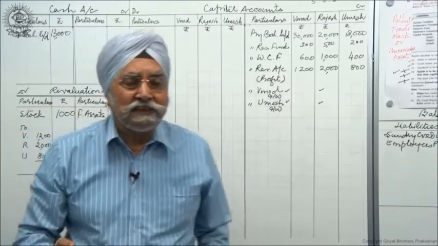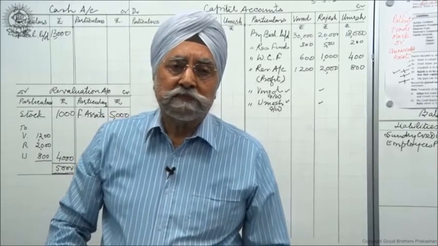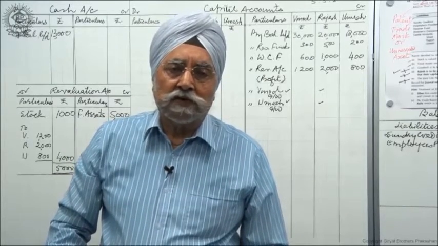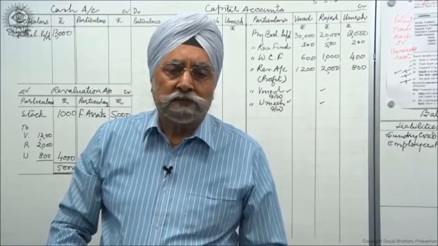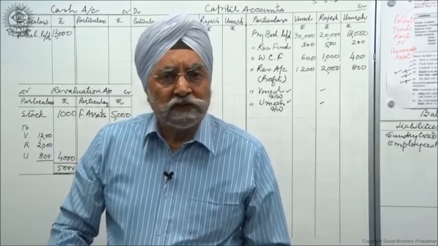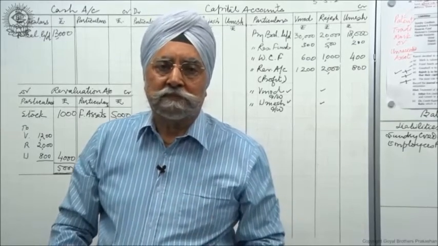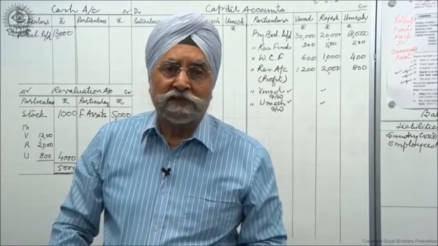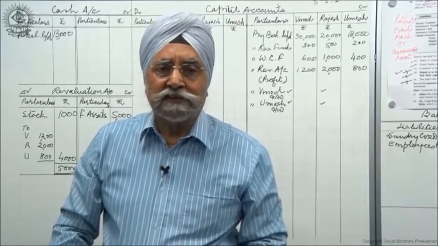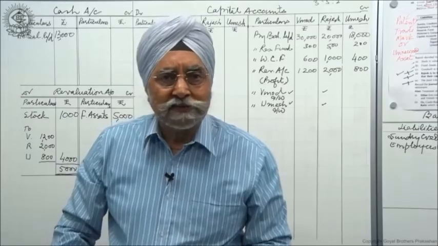I have not written the amount because I know that this amount will come from Vinod and Umesh in gaining ratio. In admission, it used to be sacrificing ratio. In here, it is to be gaining ratio. Therefore, we must calculate the gaining ratio.